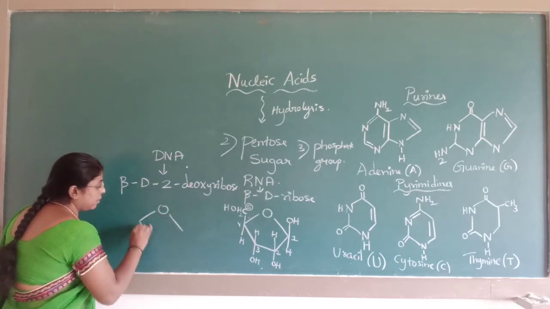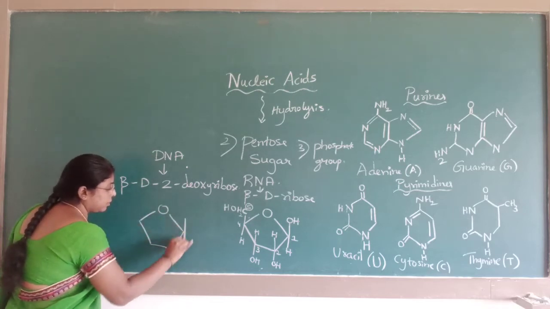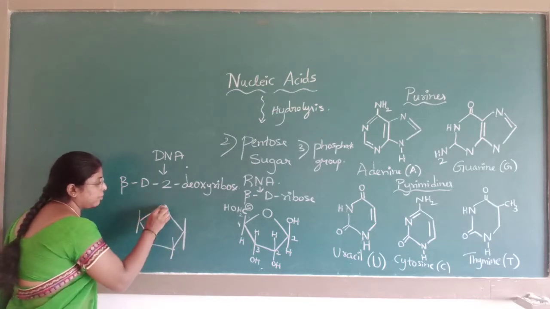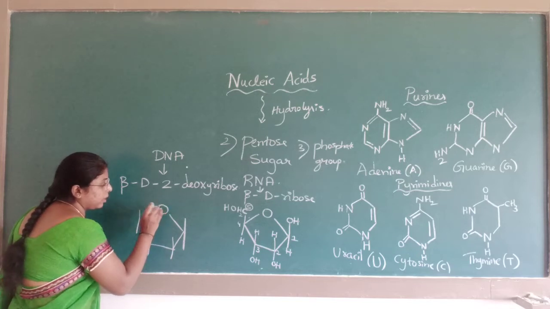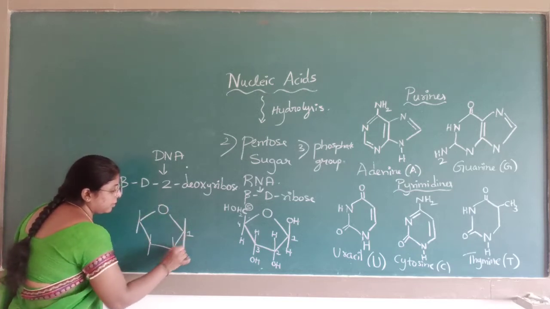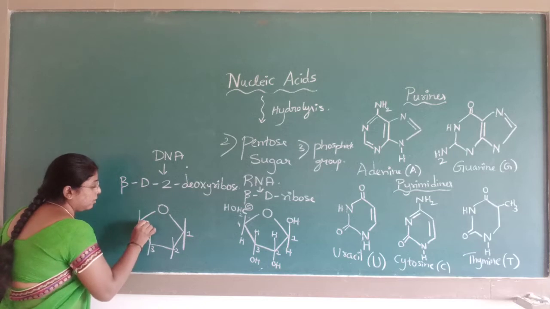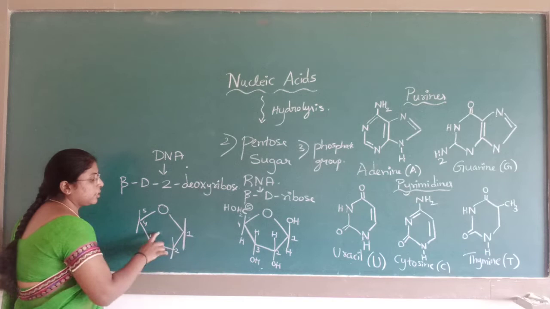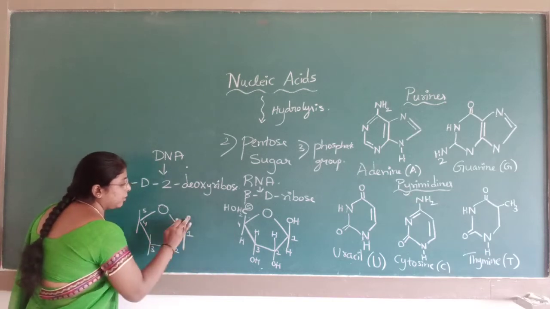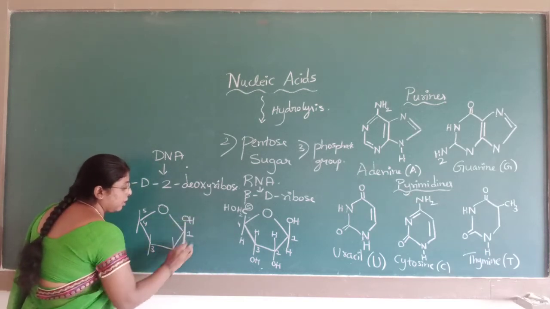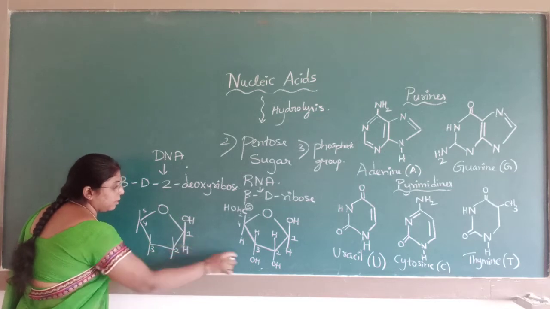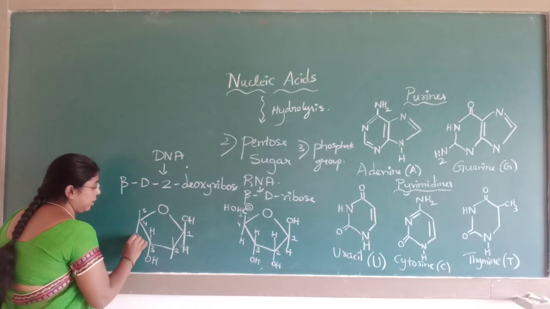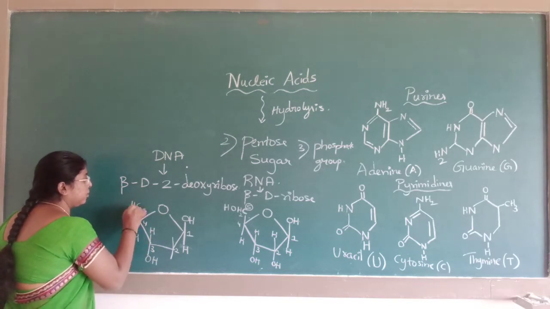It is a pentose sugar, a 5-membered ring with oxygen as heteroatom: first carbon, second, third, fourth, and this is the 5th. If you compare, the first will be similar to that of ribose, OH, H. Third will be H, OH. Fourth will be H, and fifth will be CH2OH.